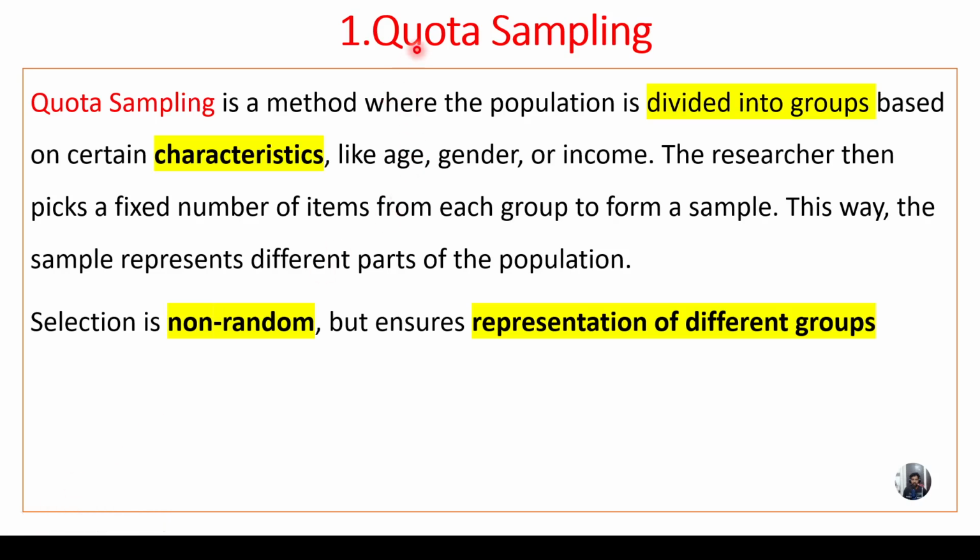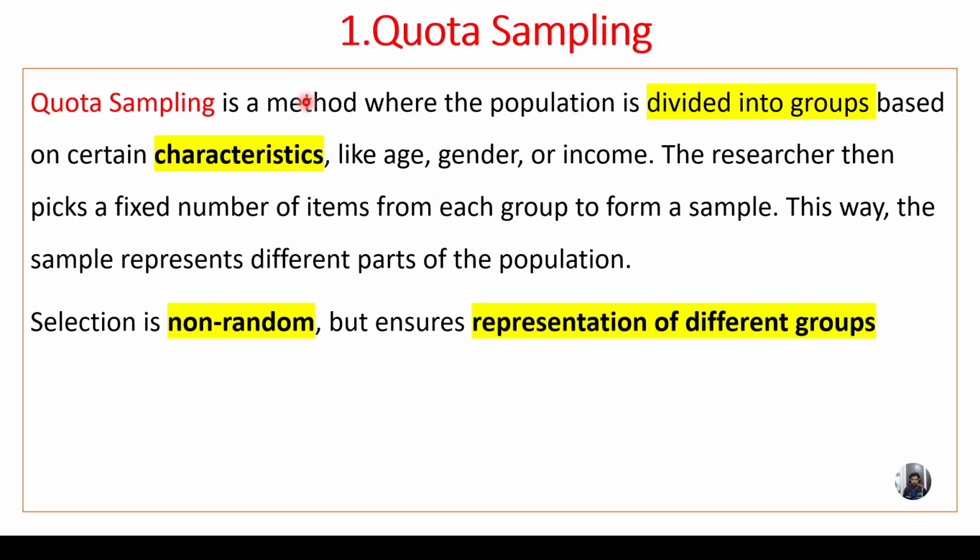So the first one is quota sampling. What is the meaning of quota sampling? It is a method where the population is divided into groups based on certain characteristics like age, gender, income. Okay, so this is the important part. In quota sampling, we divide the population based on age, gender or income. The researcher then picks a number of items from each group to form a sample. This way the sample represents the different parts of the population.